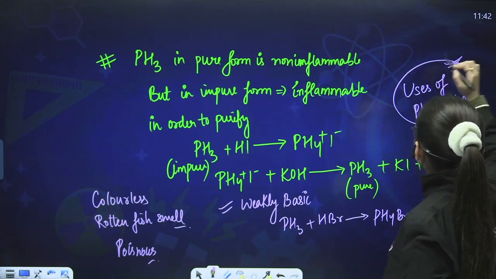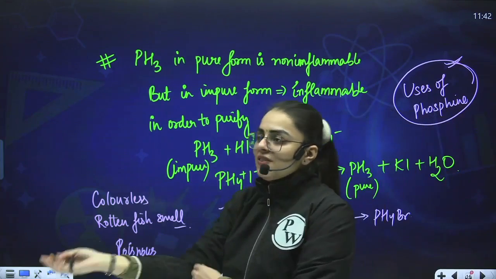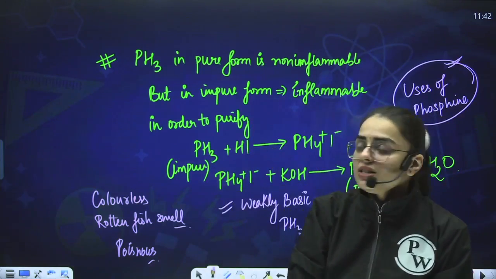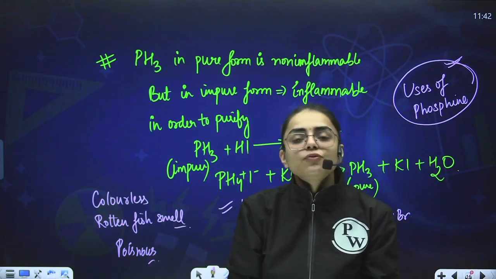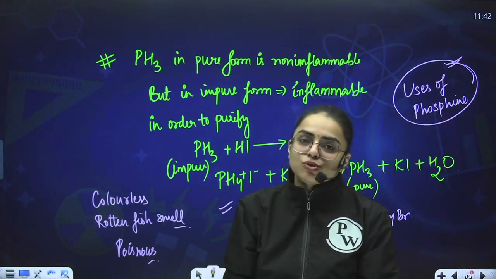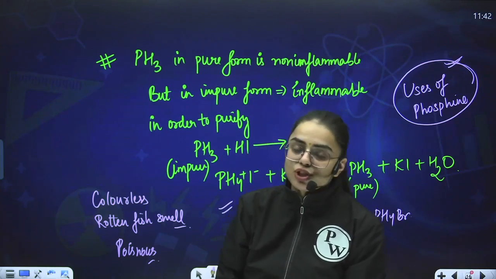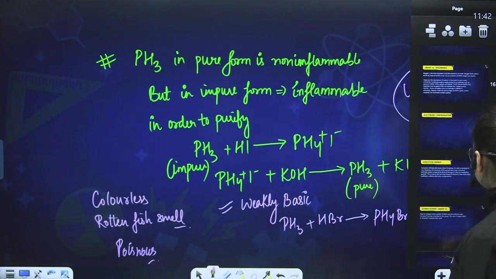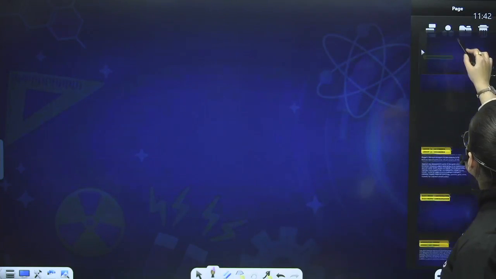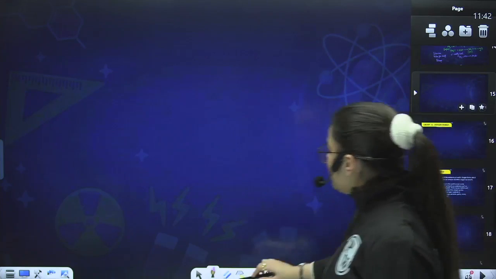Now if I talk about phosphorus, we have seen the allotropic forms of phosphorus, we have seen the topic phosphine. Now comes the last topic, that is phosphorus trihalides and phosphorus pentahalides, that we have to study. This ends our nitrogen family and then we shall proceed towards the oxygen family. Is it clear to you all? Okay, so now moving on to the next part.